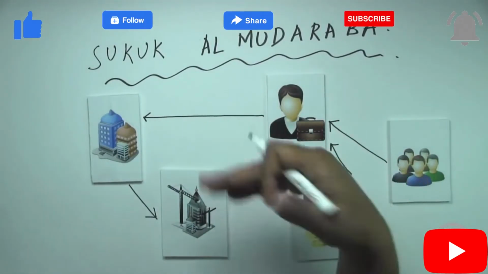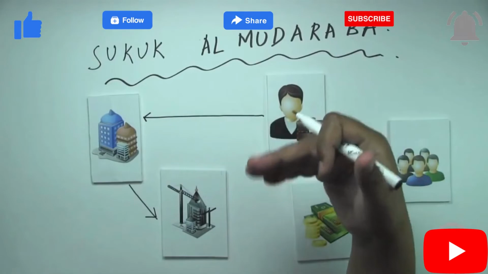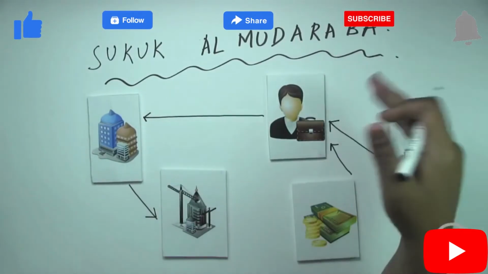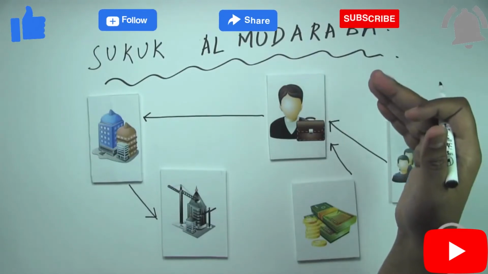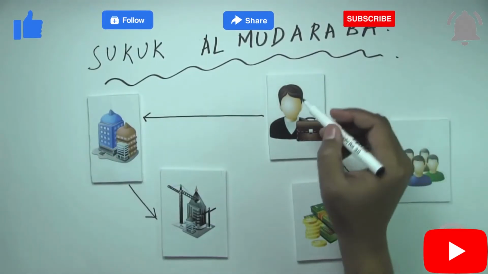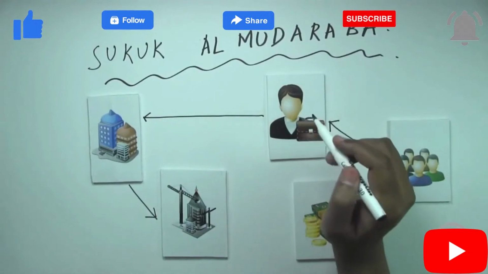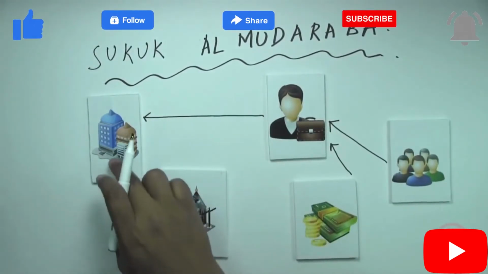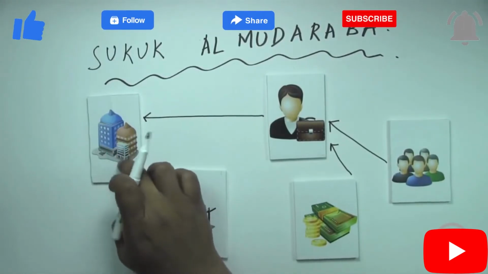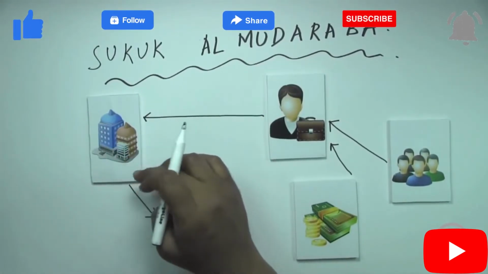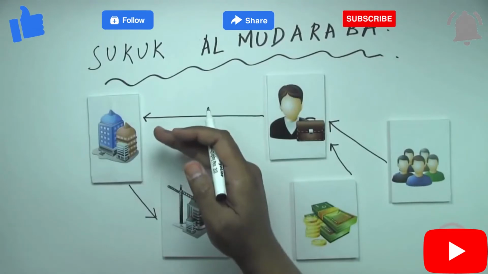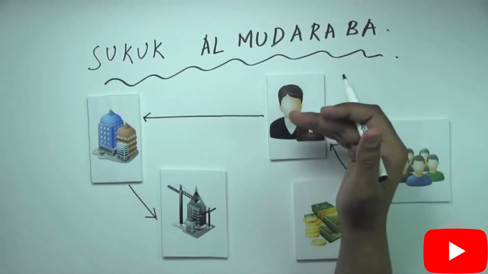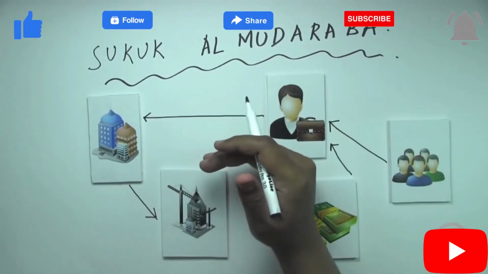In terms of the closeout, generally what happens is that, as in the other agreements, even in the mudaraba sukuk we have seen that there is a sale undertaking given by the SPV, and then there is a purchase undertaking given by the company. The purchase undertaking is triggered in case of maturity and default, and the sale undertaking is triggered in case of a tax event and a prepayment event.